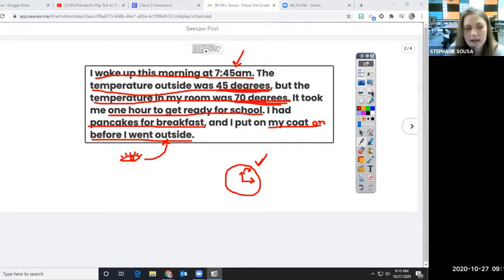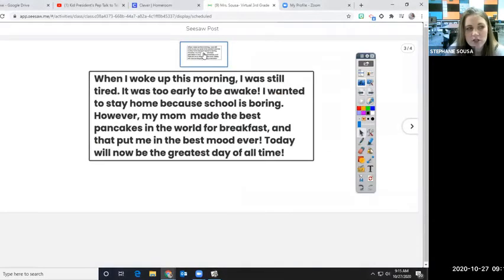All right. Now let's take a look at the same situation, but we're going to look at opinions. With your teacher, read this paragraph and highlight all of the opinions. So now we're going to take a look at opinions. So these are things that we feel or think, okay? This says, when I woke up this morning, I was still tired. That is an opinion because it's how someone feels. Remember, opinions are our feelings,